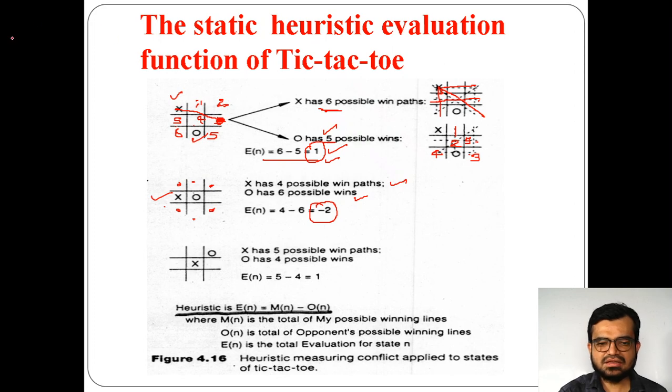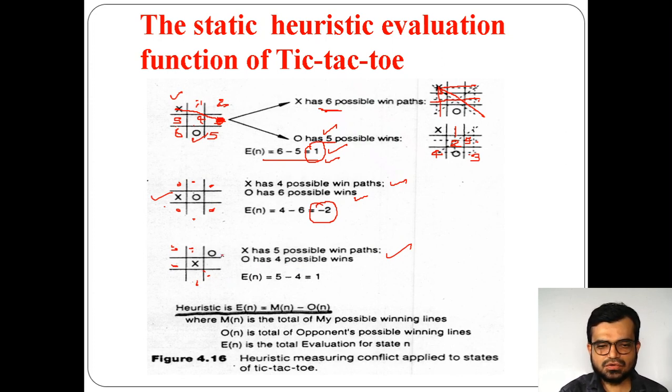Similarly, if you take this third example, X has 5 possible win paths. How? You can take here, you can take here, and you can take here, you can take here, 1, 2, 3, 4, and you can take here. But if you take here, it's already there. That's why you can take this one. 1, 2, 3, 4, 5. So 5 possible win paths are there, and O has 4.